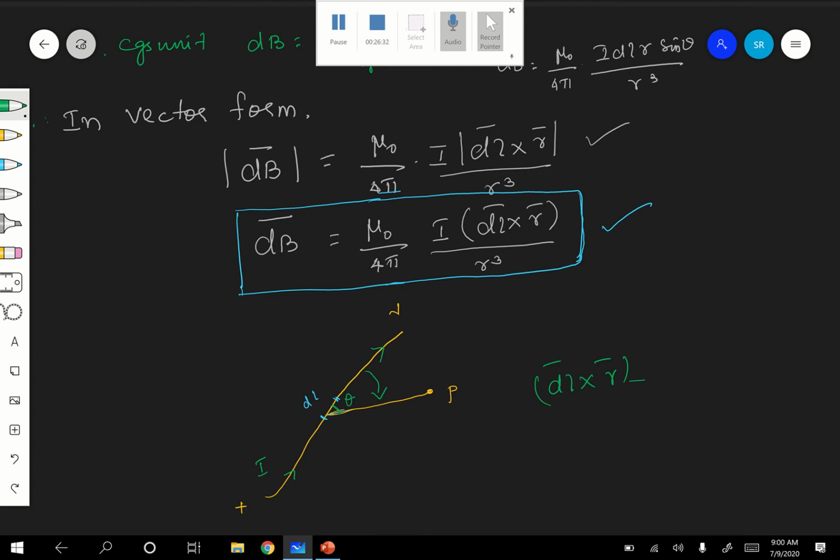Why? Because clockwise direction is from DL to P, because you want DL cross P. So when you are keeping like that, what is the direction of the thumb? In which direction is it pointing? It should be perpendicular to the plane of the board, and inwards. Or in your notebook, it is perpendicular to the plane of the paper and inwards.